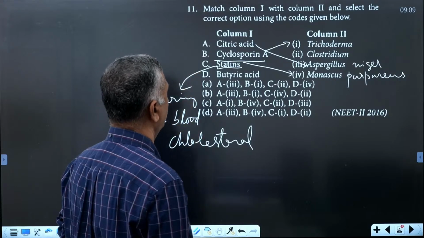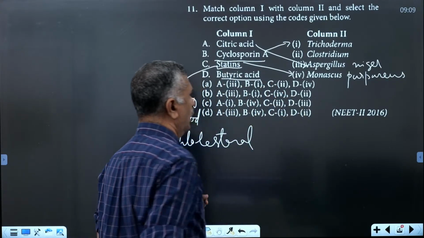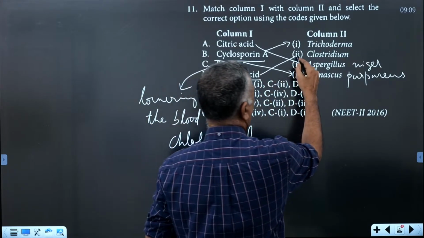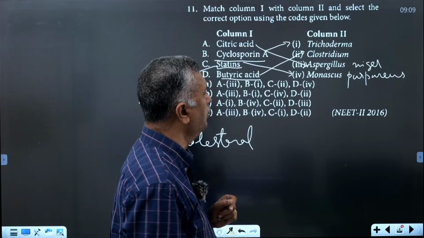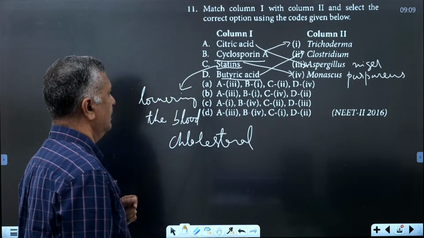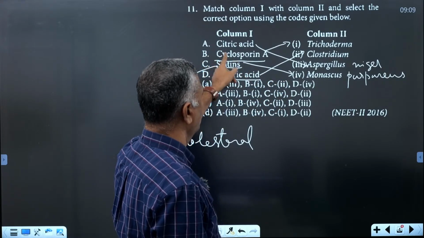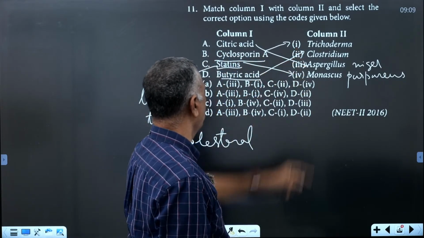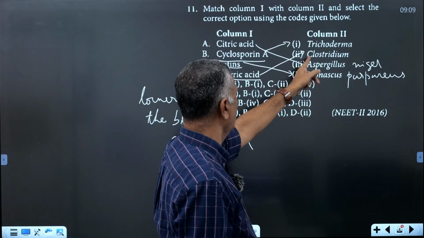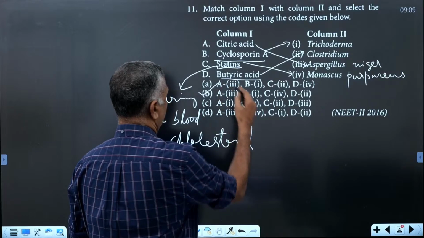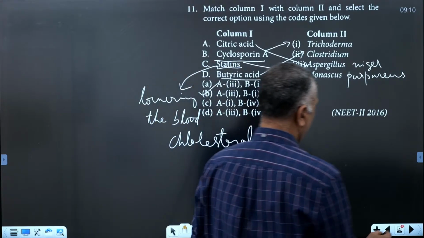It is another bioactive molecule. Then butyric acid is industrially produced from the bacterium Clostridium butylicum. So: citric acid, Aspergillus; cyclosporin A, Trichoderma polysporum; statins, Monascus purpureus; and butyric acid, Clostridium butylicum. Then the next question.